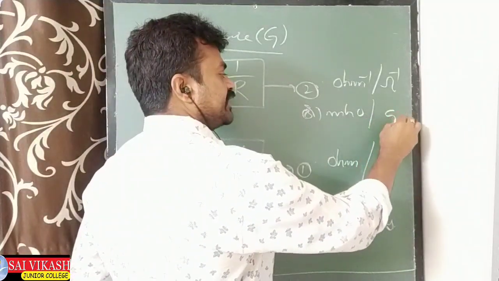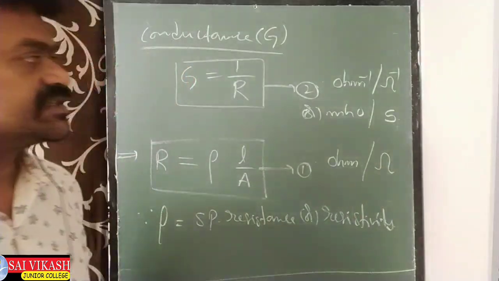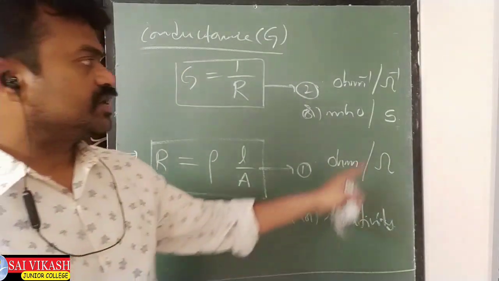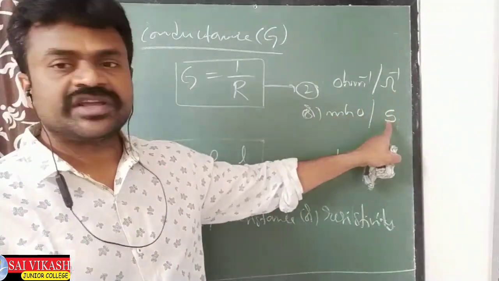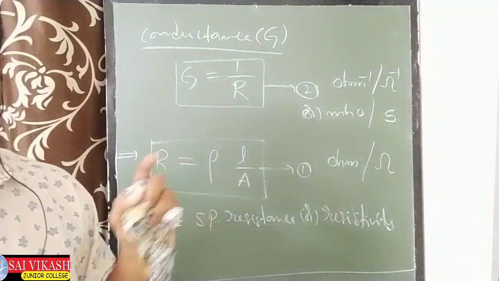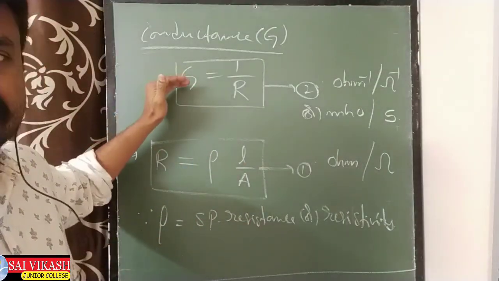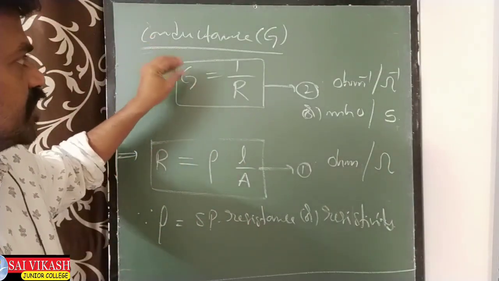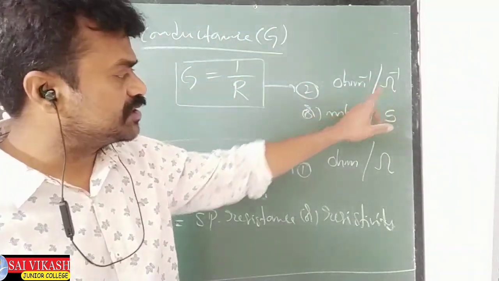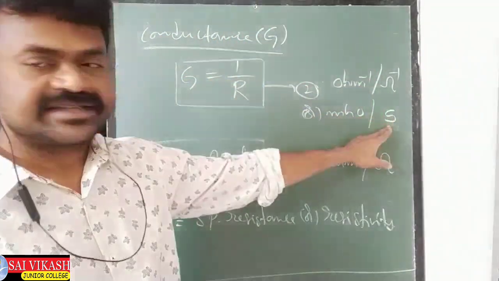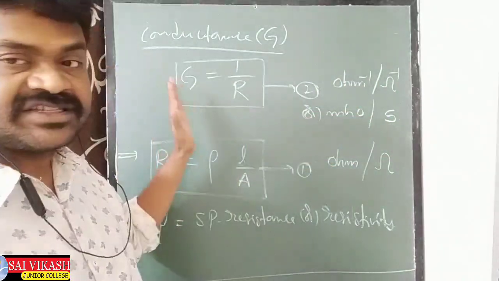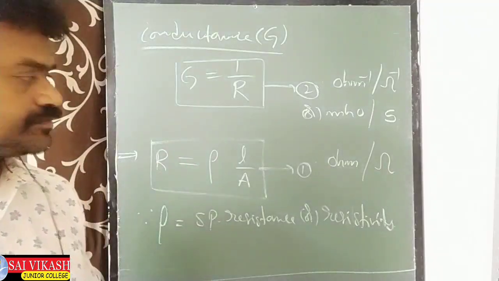We can also write S, which means Siemen. These are all the units of G: the unit of conductance is ohm inverse, or mho, or Siemen also.